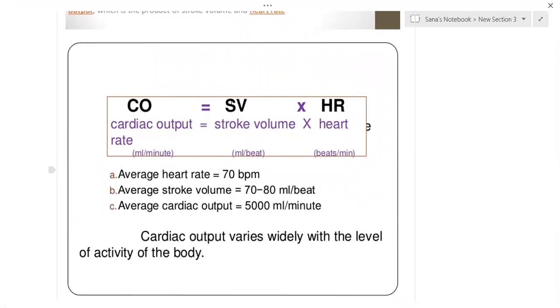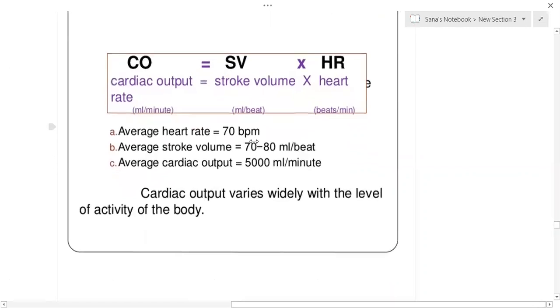Slight variation may come. Based on that, you may get questions for the NEET. They may give stroke volume and heartbeat, and you have to find out the cardiac output, or they may give cardiac output and you have to find out the stroke volume, like that. So we should know the equation: cardiac output is equal to stroke volume into heart rate.